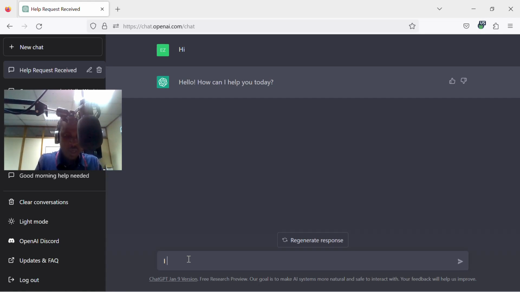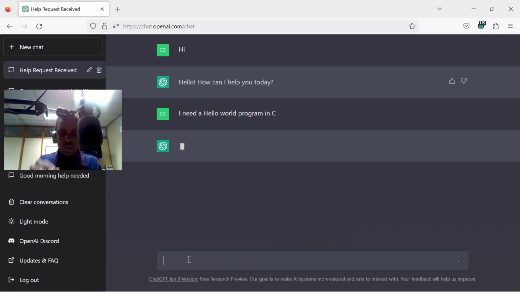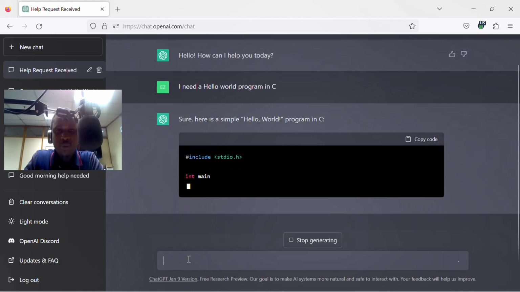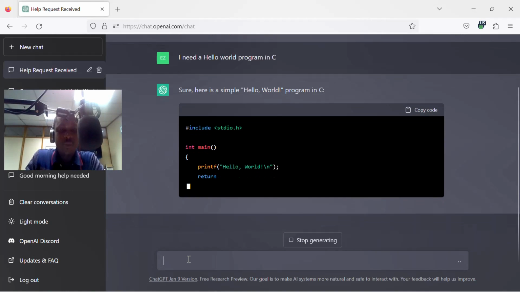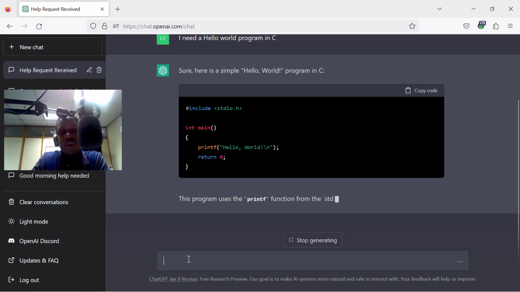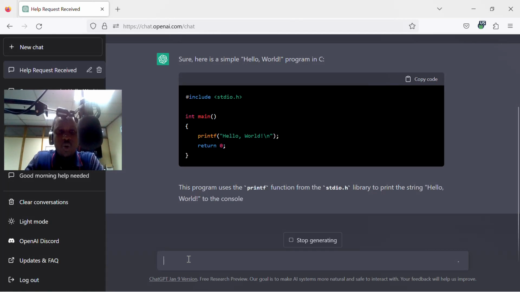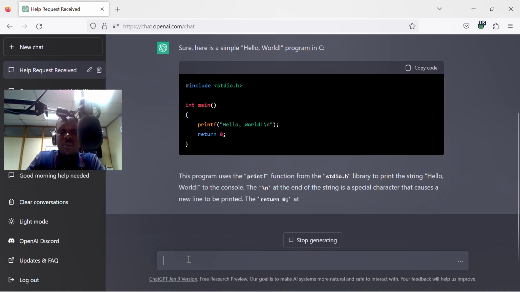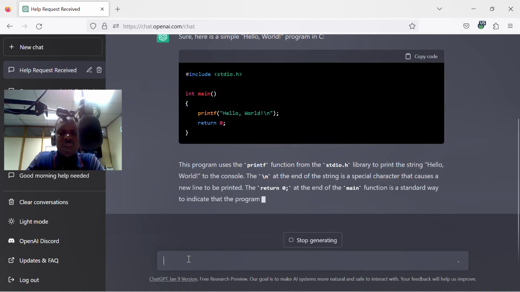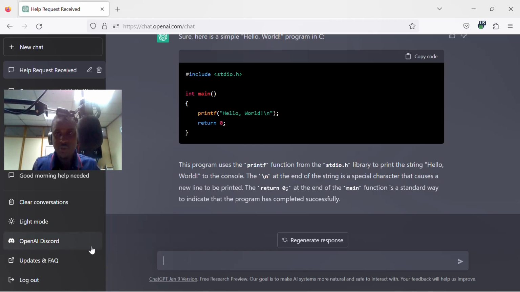Let me just say, I need a hello world program in C. Let's see what we are going to get. It says, here is a simple hello world program in C. You see, it managed to create code in the C programming language. In case I don't know how to write a hello world C program, I asked ChatGPT to write a simple hello world code in C, and it actually managed to give me this code.